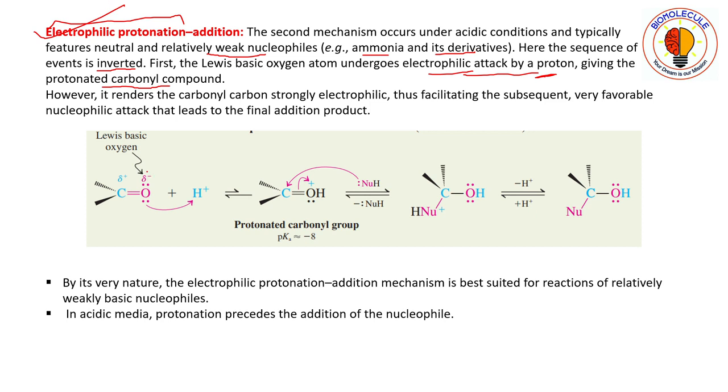Now here you can see that this one is the Lewis basic oxygen atom. So the oxygen atom has high negative electron density, and this proton has a positive charge, that is, it is devoid of electrons. So oxygen will go and attack; the arrow should be from the oxygen to the proton, from negative charge to positive charge. Always keep this in mind. So we are getting a protonated carbonyl group here.